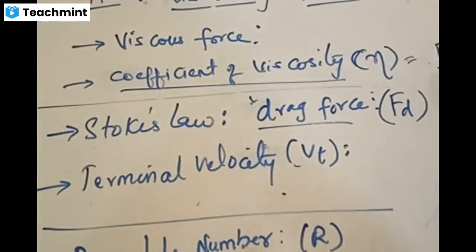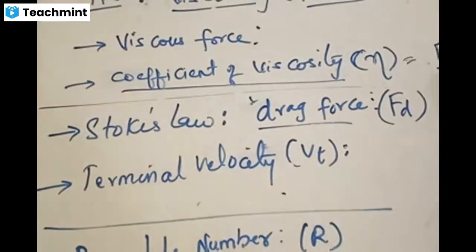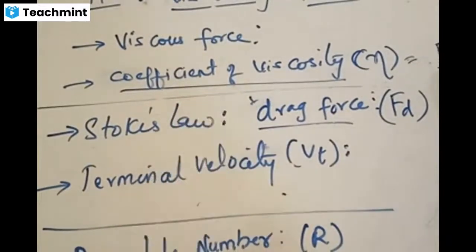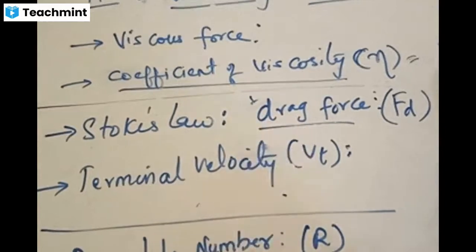See how many kinds of forces we are learning today. Clear? Drag force, viscous force, buoyant force. Is that drag force clear now? Drag force is the opposing force acting on the body given by the air. And Stokes' law gives information about this drag force.